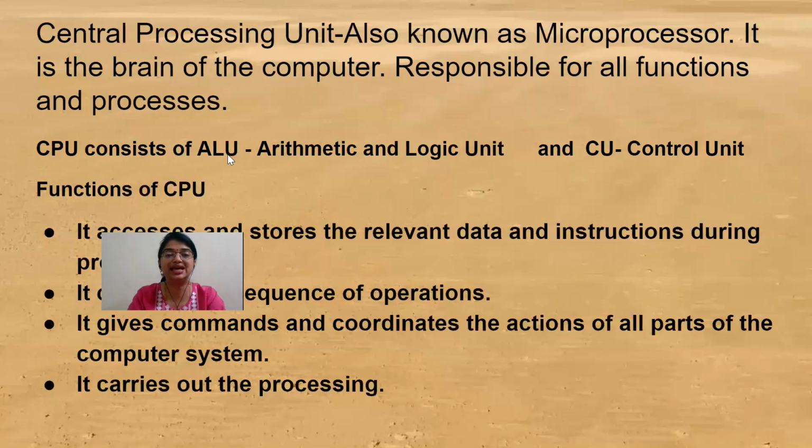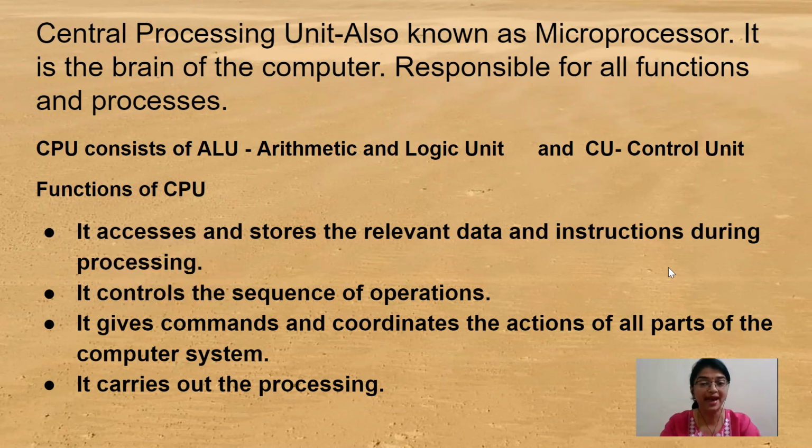Now, the next thing is nothing but your CPU or the central processing unit. As we all know, human beings have got what? We have got our brain to do the processing. But for computers, they have a unit which is called the CPU or the central processing unit. This is also known as the microprocessor or the brain of the computer. And this is responsible for all the functions and all the processes which are happening inside the computer.